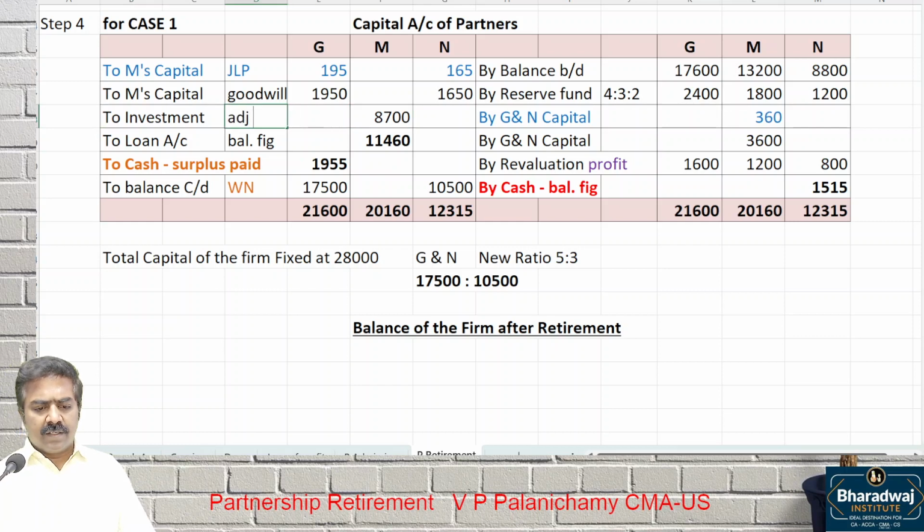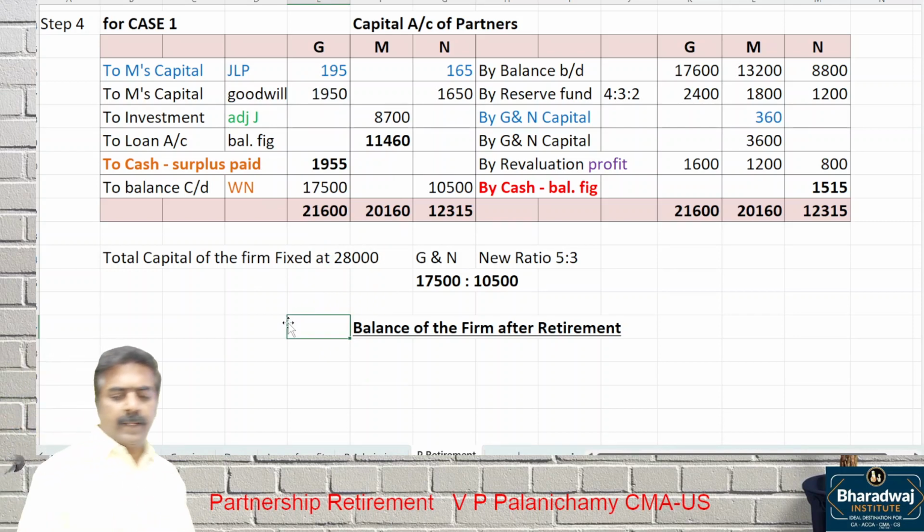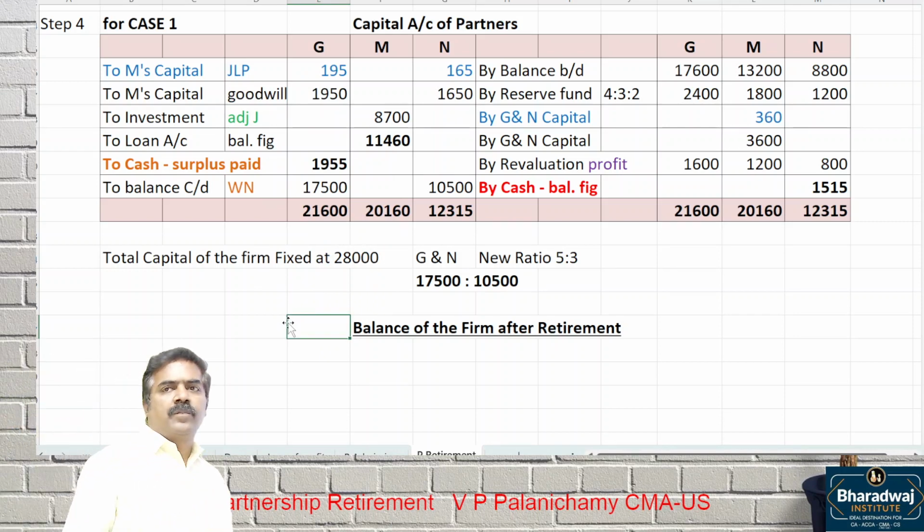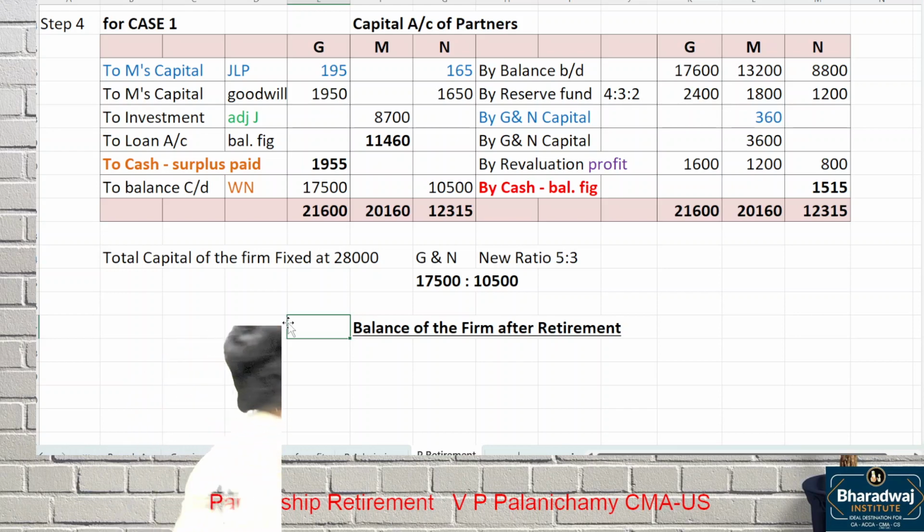Adjustment number J. We cannot pay the 11,460 now because we don't have the cash.